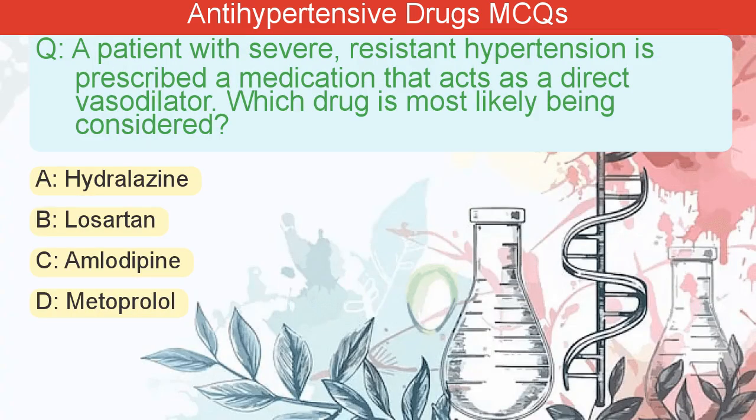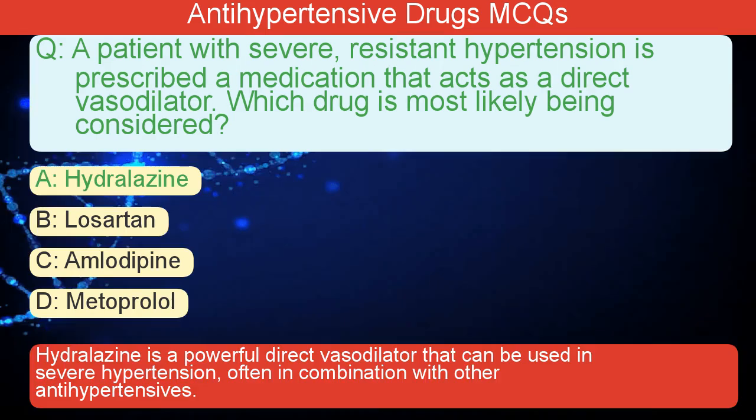A patient with severe, resistant hypertension is prescribed a medication that acts as a direct vasodilator. Which drug is most likely being considered? A. Hydralazine. B. Losartan. C. Amlodipine. D. Metoprolol. The correct answer is A. Hydralazine is a powerful direct vasodilator that can be used in severe hypertension, often in combination with other antihypertensives.